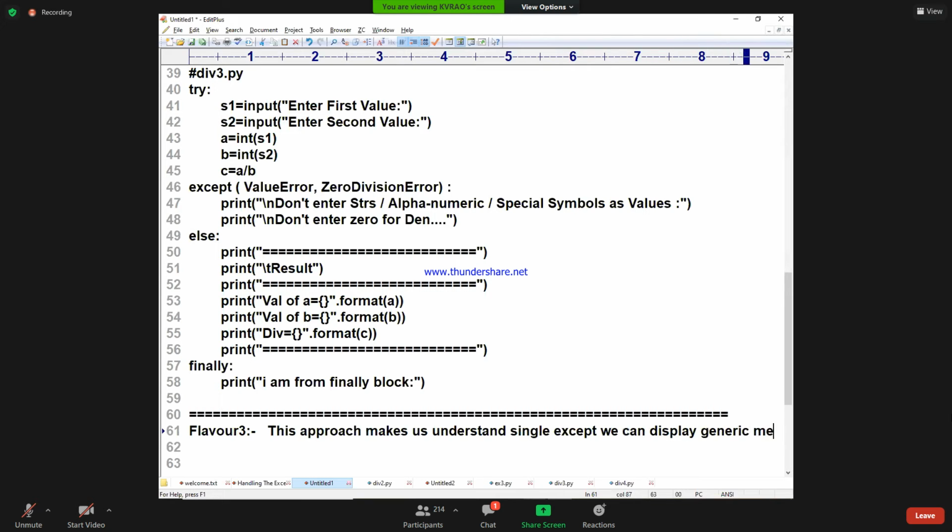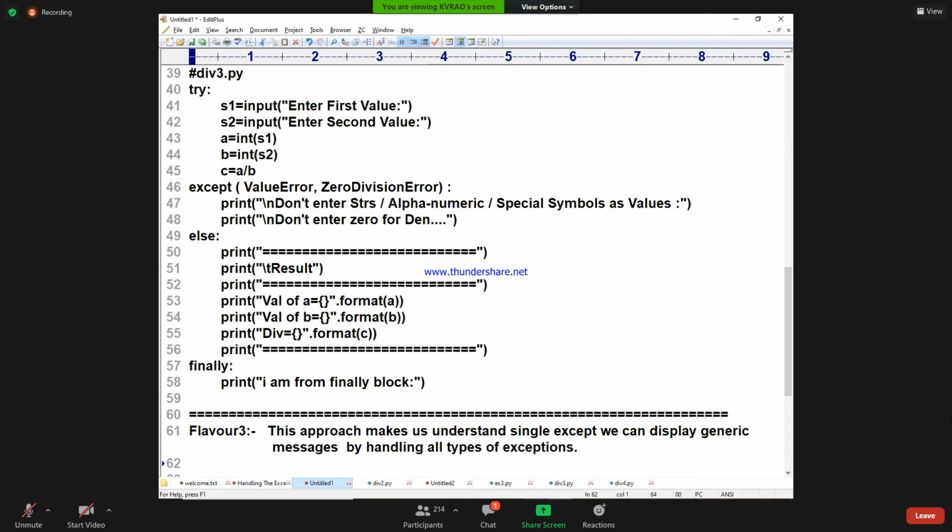Generic message means one message for all of them, by handling all types of exceptions. Are you following?